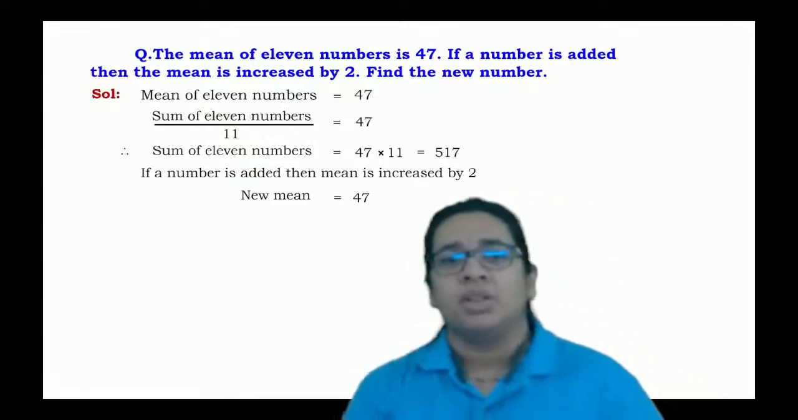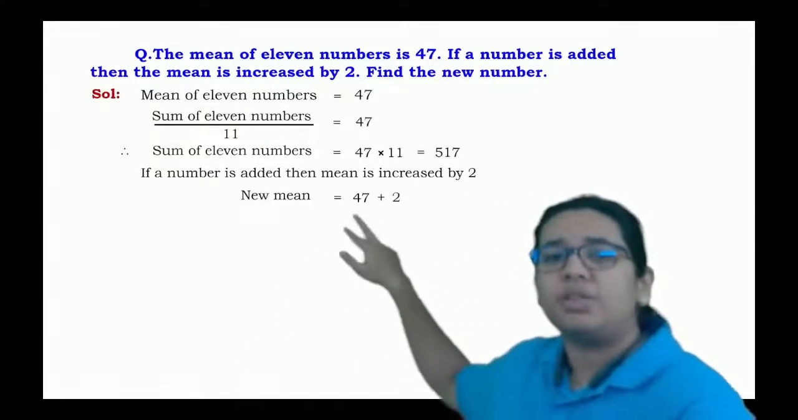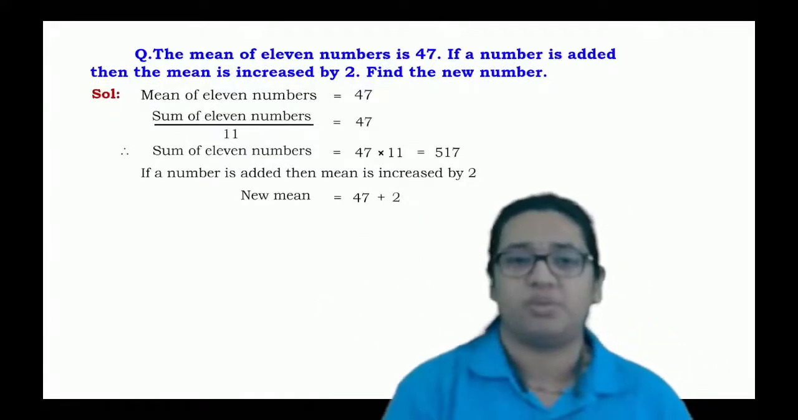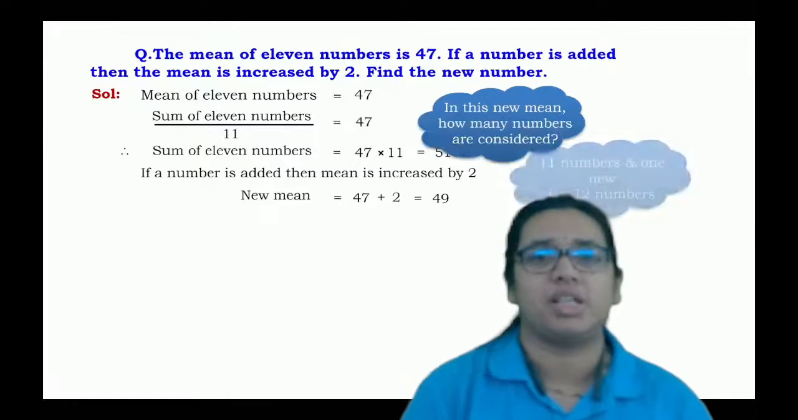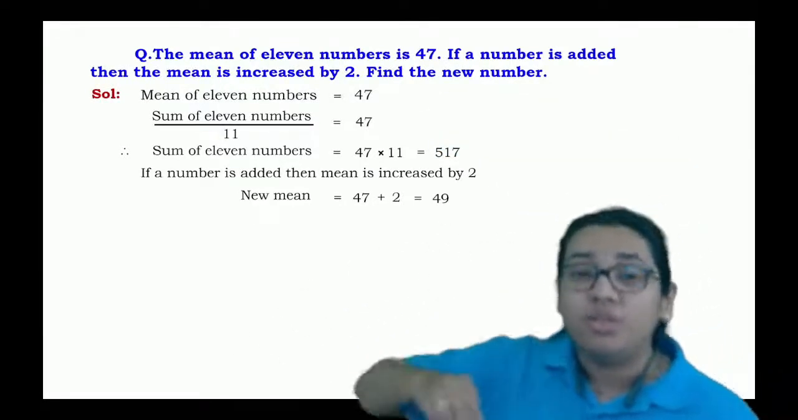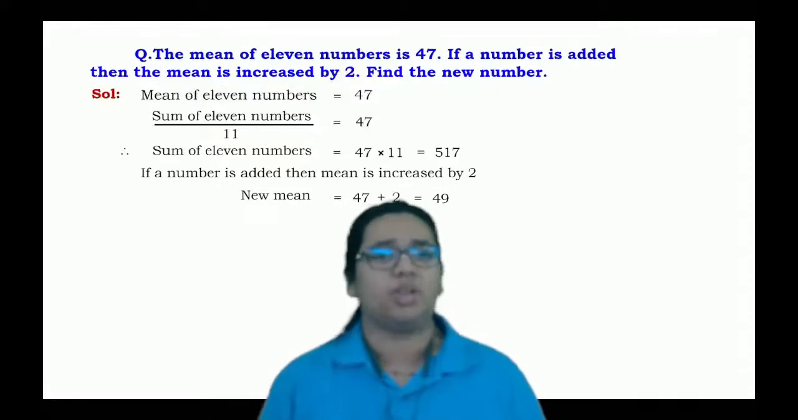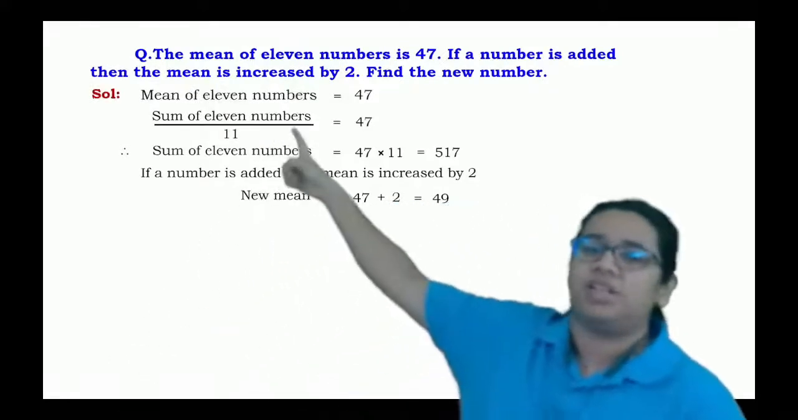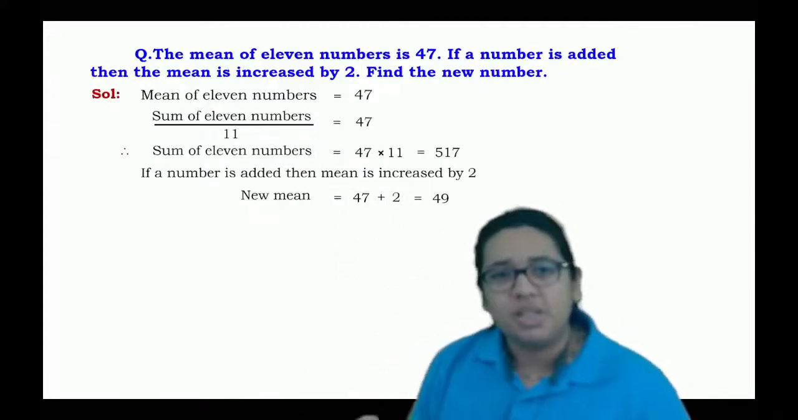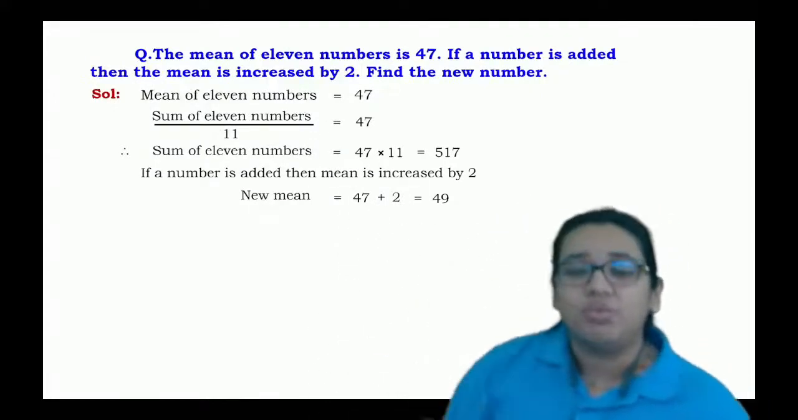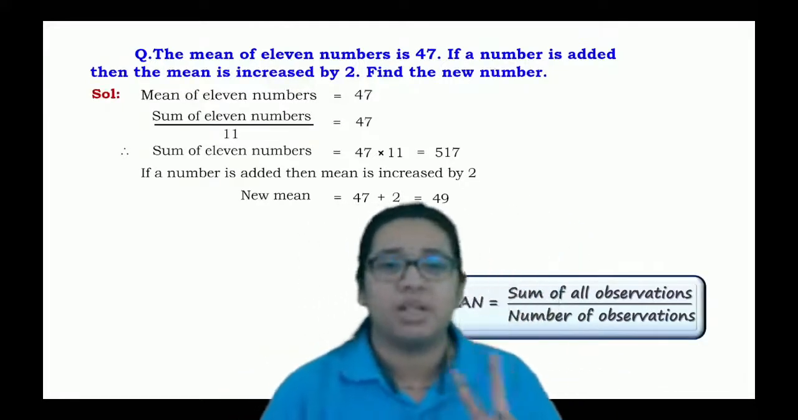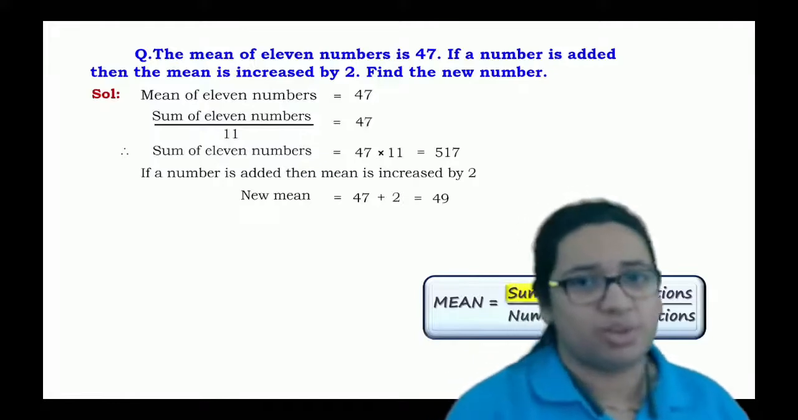So the new mean will be 47, the original one. We just have to consider 47 plus 2, which is nothing but 49. Can you tell me that 49 will be the mean of how many observations? Already we have 11 numbers and we are just adding a number into it. It means that 49 will be the mean of 11 plus 1, which is 12 terms. Are you getting this one?